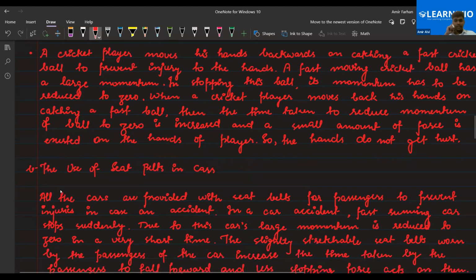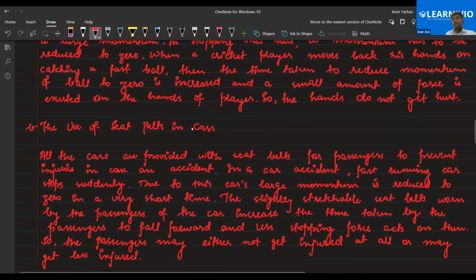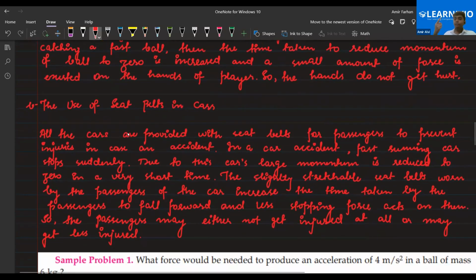Next is the use of seat belts in the car. Now you will understand why we put seat belts in the car. The seat belt will increase the time for the change in momentum, which ultimately leads to fewer injuries. If a human body collides with the dashboard suddenly, in a very small amount of time, the head will get more severe injuries.